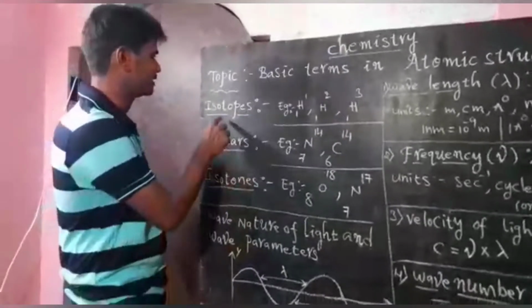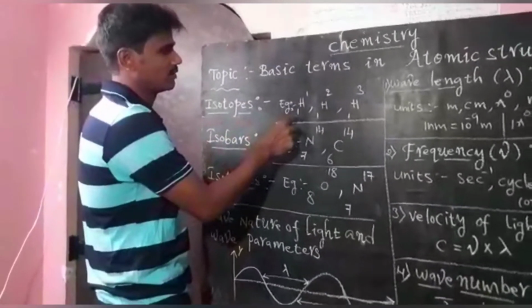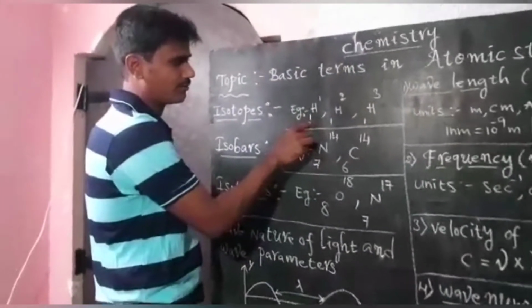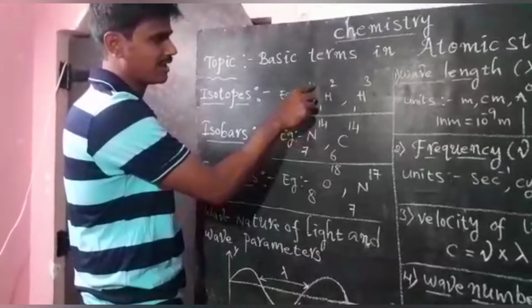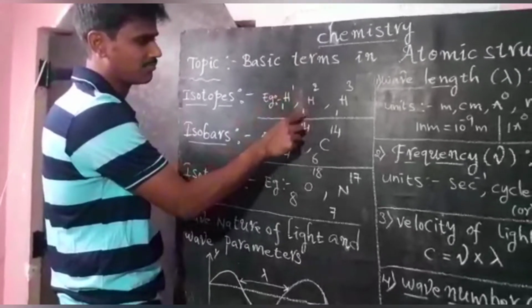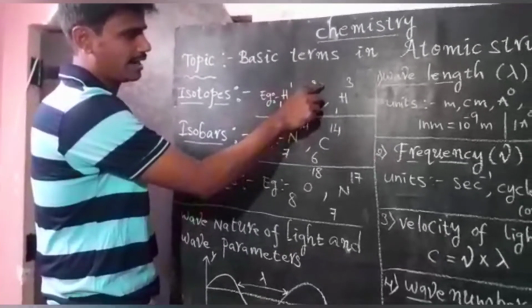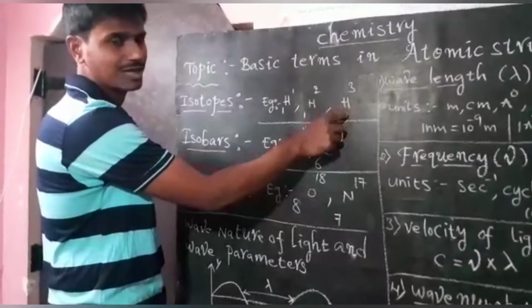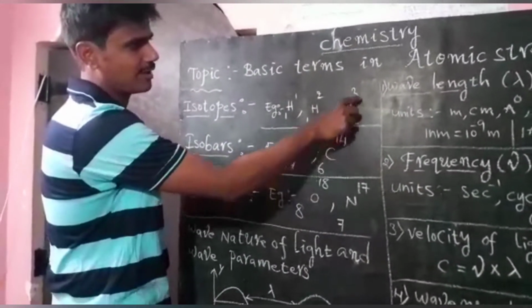See here, examples for isotopes. The atomic number of the first hydrogen is 1 and its mass number is 1. The second hydrogen has atomic number 1 and mass number 2. The third hydrogen atom has atomic number 1 and mass number 3.